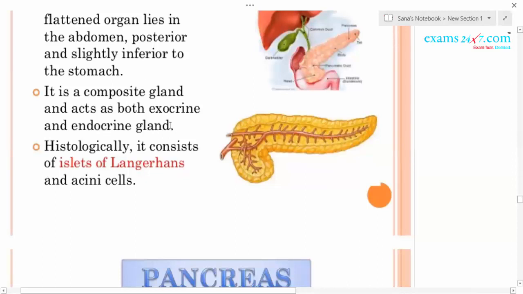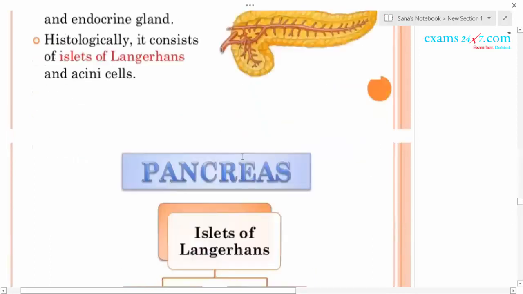It is also called a composite gland. Histologically, it consists of islets of Langerhans and the acini cells. The islets of Langerhans are the endocrine part of the pancreas, whereas the acini are the exocrine part, which secrete various enzymes.